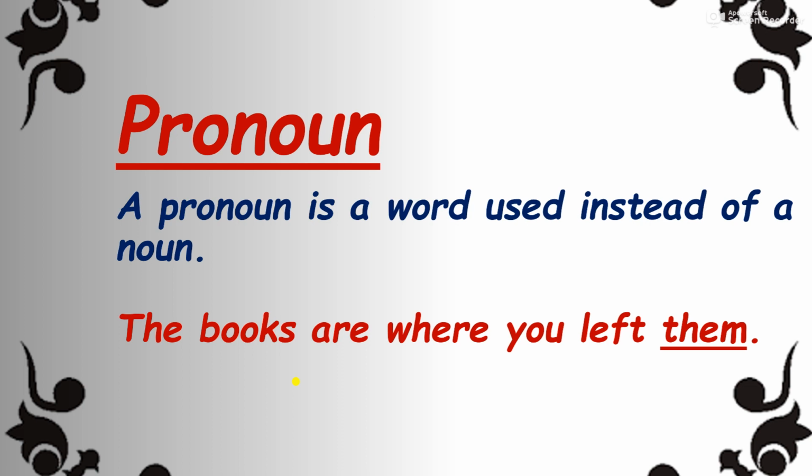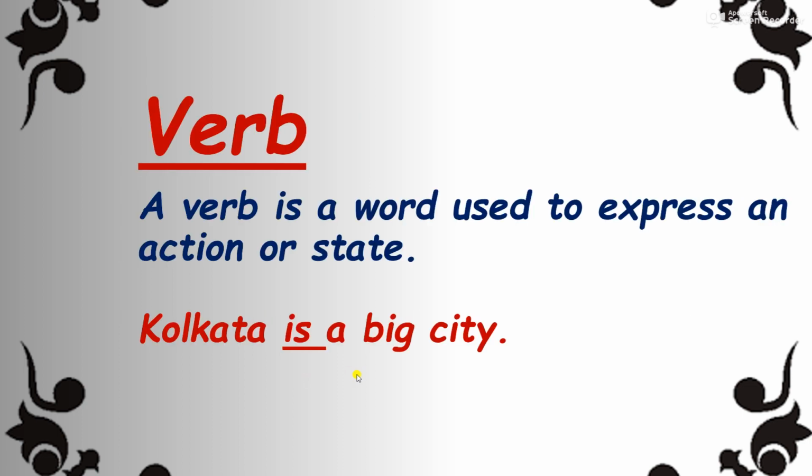The example given here: the books are where you left them. Here them is a pronoun, because instead of writing the books are where you left books, instead of repeating books, we have used them. As I already told you, in order to avoid the repetition of noun, we generally use pronoun. Now the next one that we are going to discuss is verb.